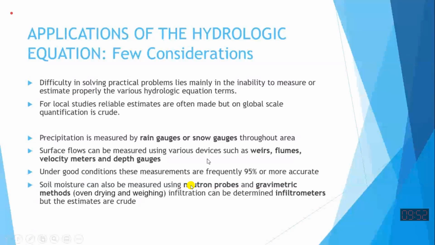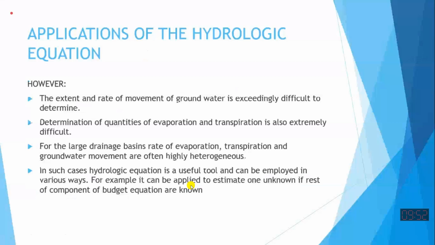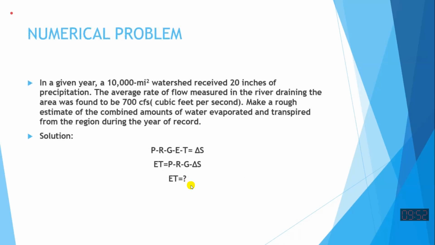So we have equipment to measure some of the components to good accuracy. Some parts we cannot measure. For example, the rate of movement of the groundwater is difficult to measure. Determination of the quantities of evapotranspiration is difficult to measure. So if we have to estimate these things, for example evapotranspiration, sometimes the hydrological budget equation is used. We measure all the rest of the things and we estimate the unknown thing from the hydrological budget equation. One such problem is given over here.